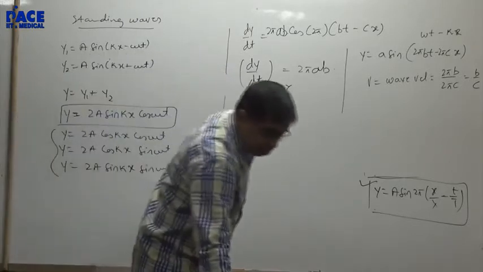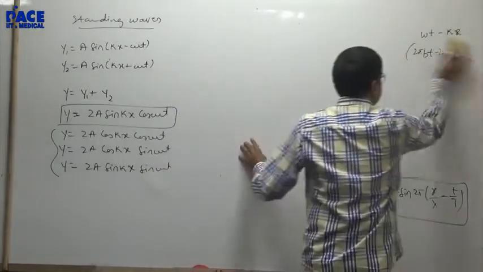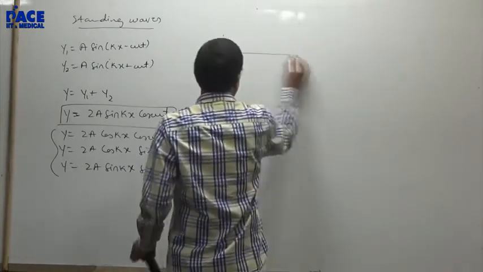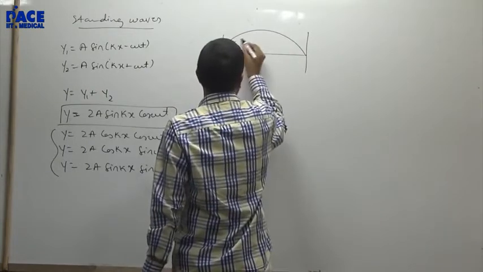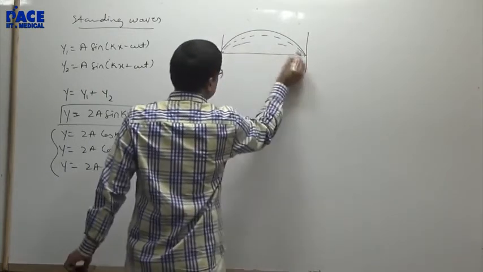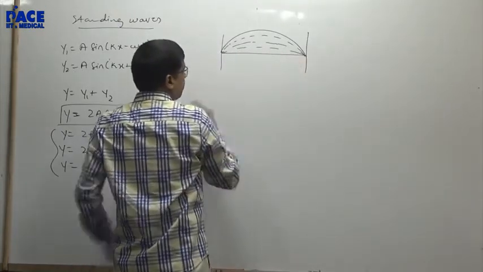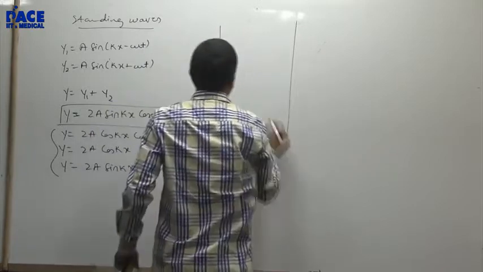How do you represent this standing wave? There are two things that you will see here. In a standing wave, you have two functions. One is a function of x, one is a function of time. Firstly, this will be the wave pulse. After some time, this will be the wave pulse. This will be the wave pulse. Superimposition of two waves. This is the way it comes. Right? Let me put it this way. You will see the generation like this.